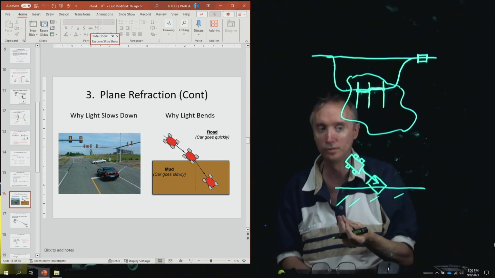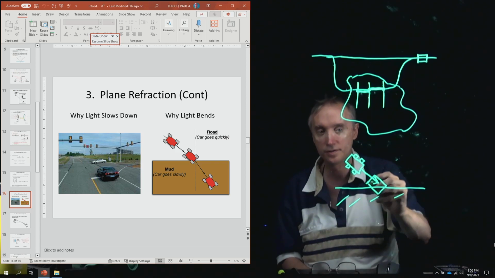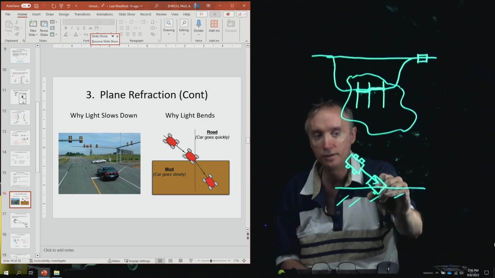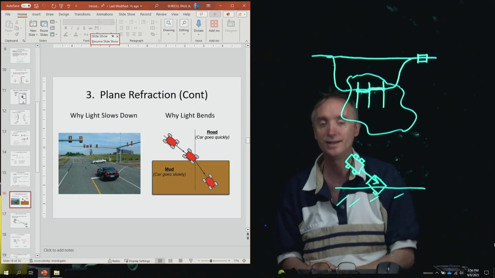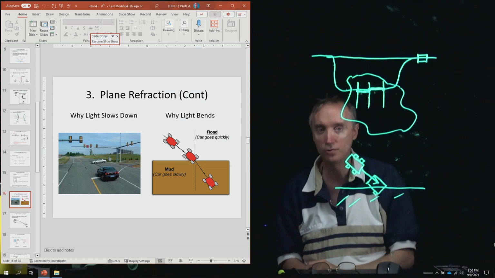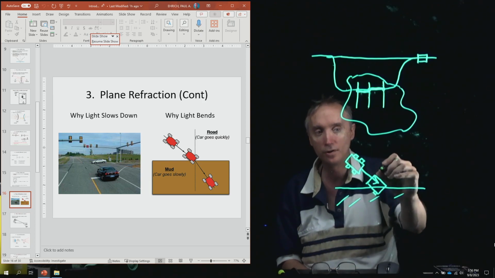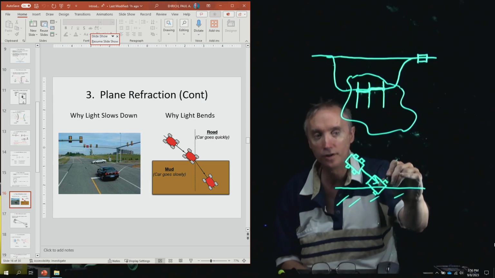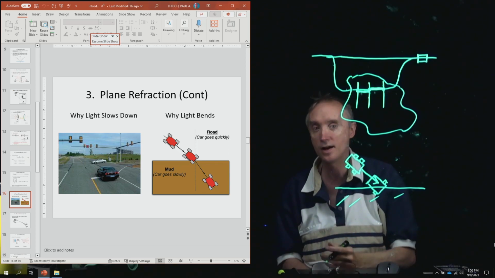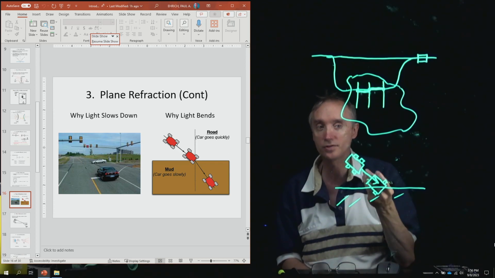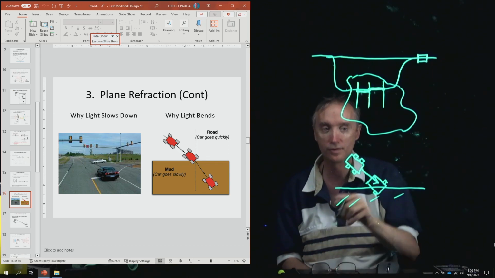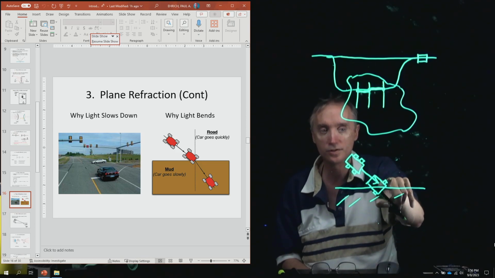Which wheel gets into the mud first? It's going to be this one right here. So that wheel is stuck. It slows down. But notice that this wheel over here is still in the dry grass, so it's going at its normal speed. So this one slows down, this one's going at its normal speed. What's going to happen?